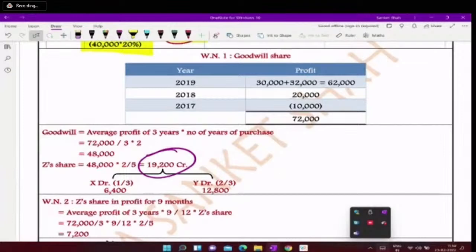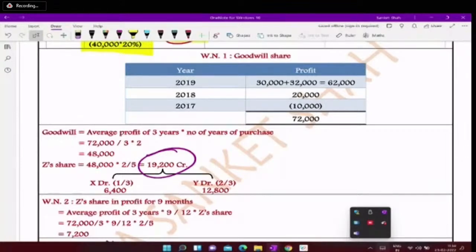Goodwill, we have to calculate his share of goodwill, and for 9 months profit, the average profit of the last 3 years we are considering. And remember, we are passing the entry P&L adjustment account debit or P&L suspense account debit to partners capital account. So you just have to increase your partner capital, and P&L suspense has to be debited. And in case of goodwill, who will contribute? Continuing partners. So who are continuing partners? X and Y. So they will bring that amount debited, and Z is credited.